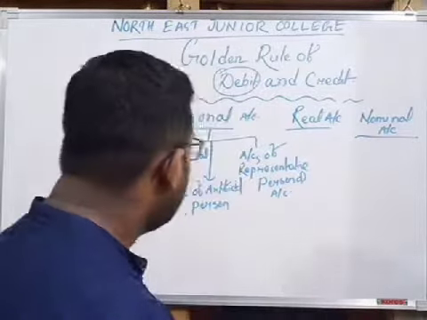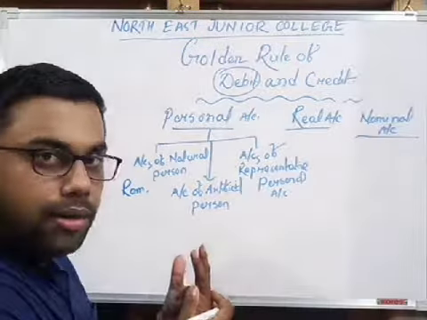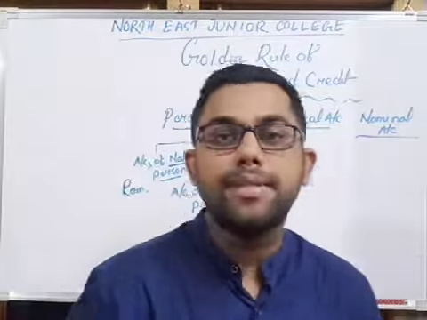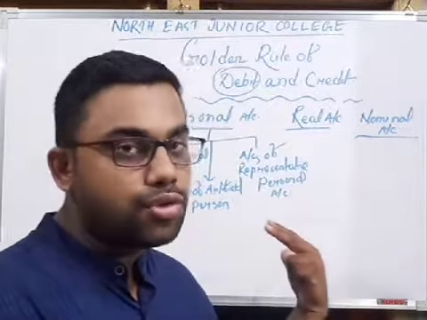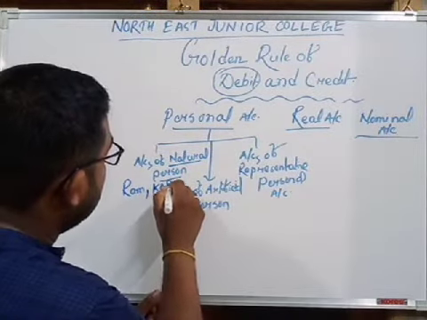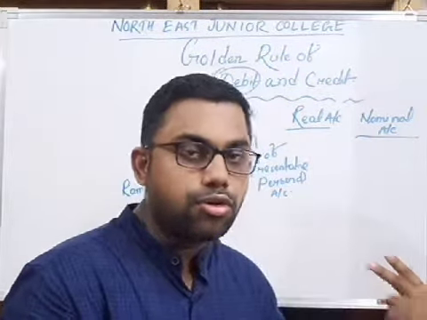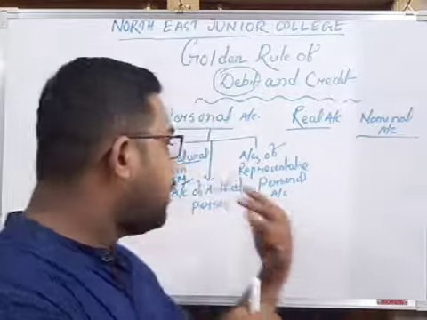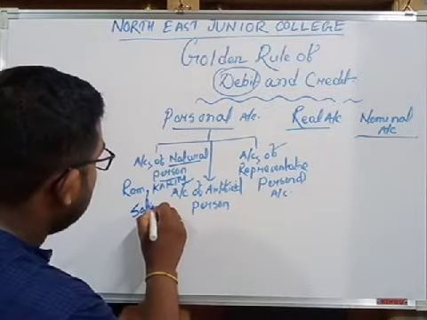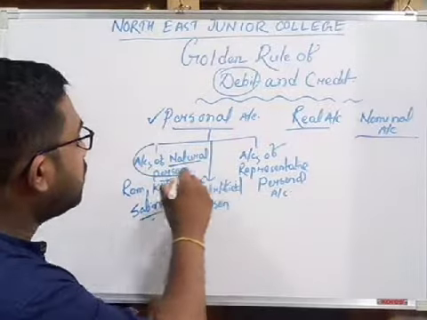Suppose Ram. Ram is a person, so it is a personal account and it falls under accounts of natural person. Natural person means human being. So Ram is a human being, so it is a natural person account. Next, Karim. Karim is a natural person, so it also falls under personal account, accounts of natural person. Next, Salim. He is also a natural person, so under personal account he falls in the accounts of natural person.